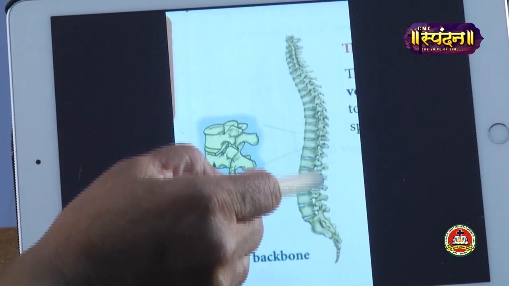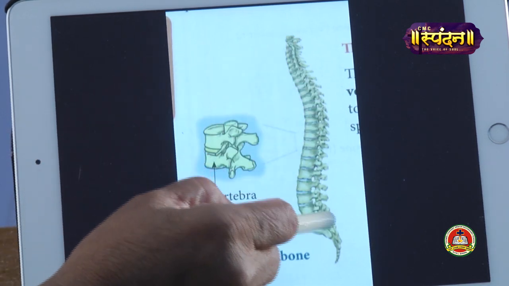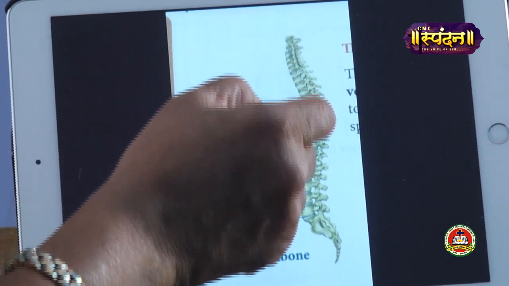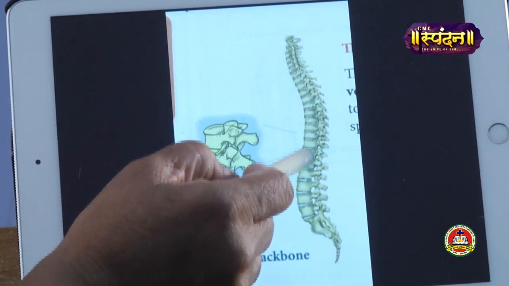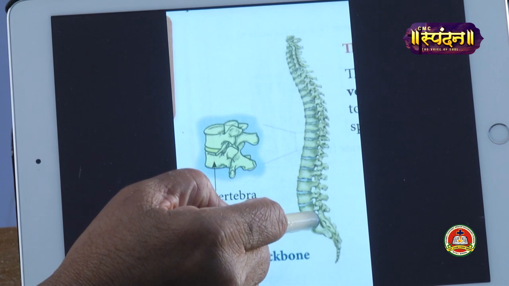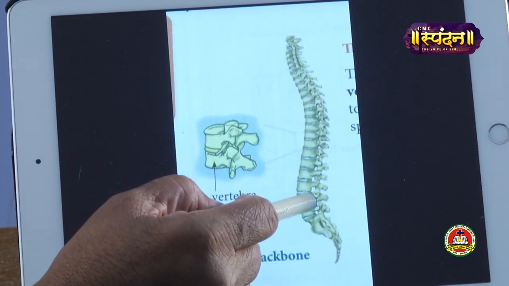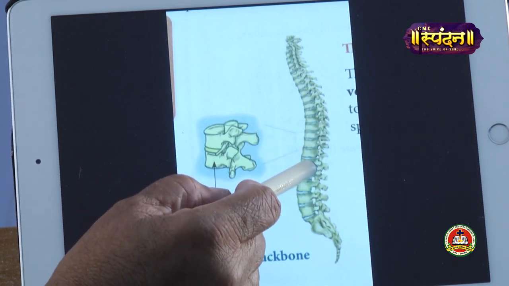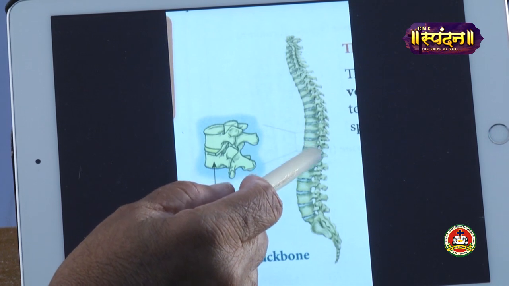Why is this backbone so important? Because inside it is the spinal cord, which carries all the messages from the brain and sends them to the other parts of the body. There is a bunch of nerves called spinal nerves, the spinal cord, which runs through it, and that is why the backbone is very important for our body, because it is protecting the spinal cord, which is very delicate. And because of this we get all the sensation and all the messages from the brain, right?